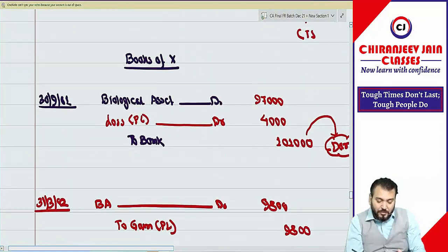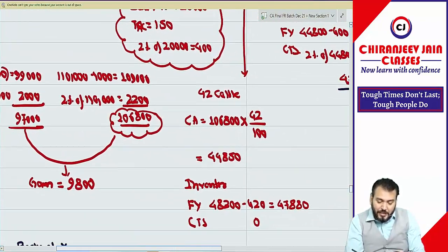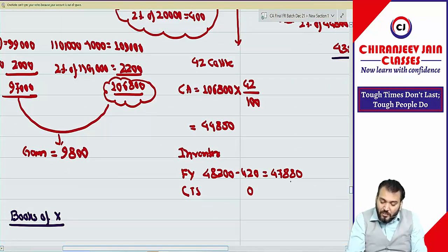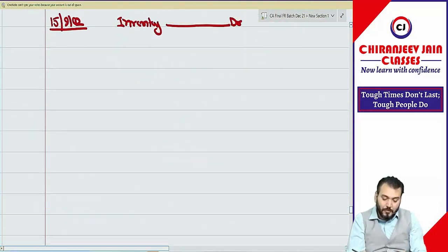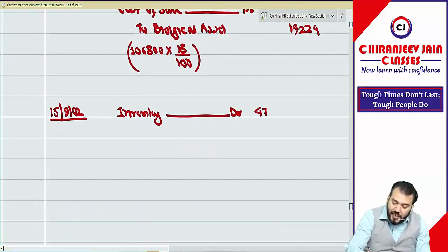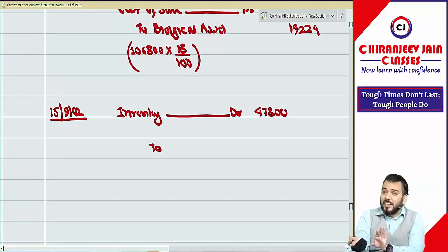What is the fair value less cost to sell? Already we have calculated. It is 47,880 of inventory. 47,880. And can you see we will decrease biological asset?